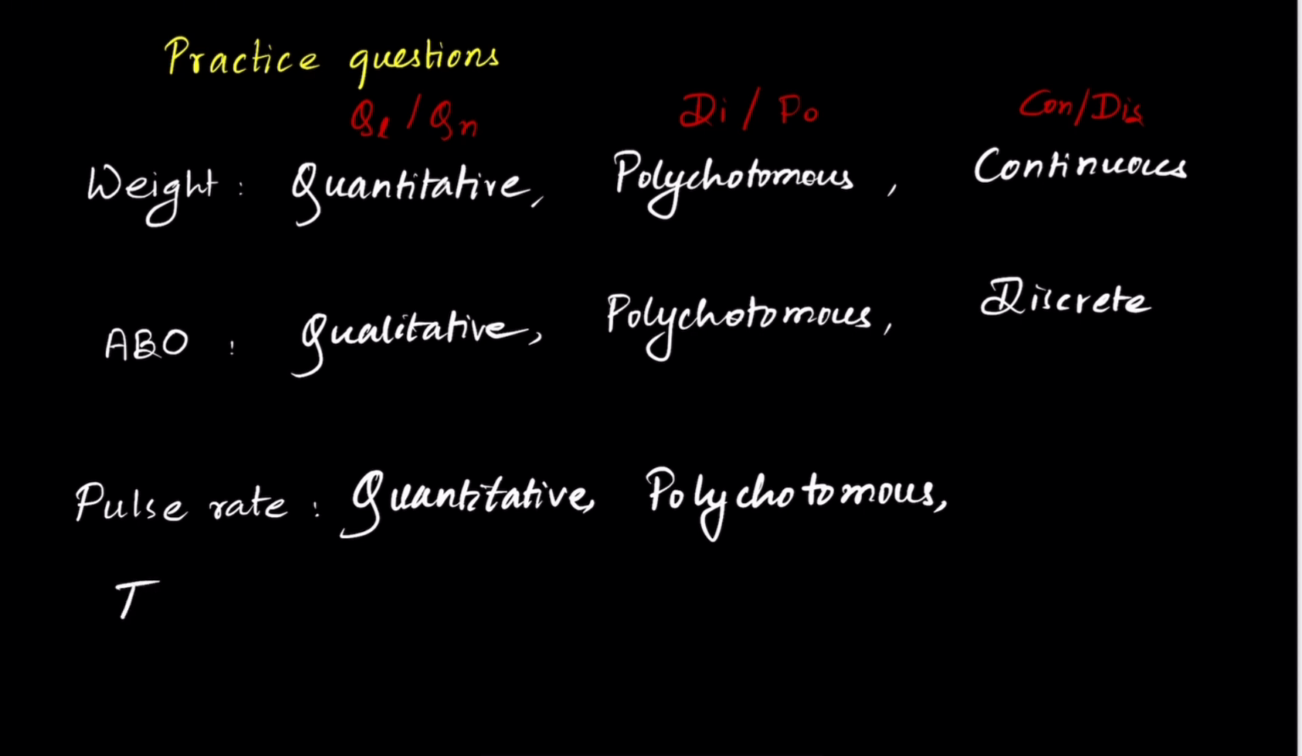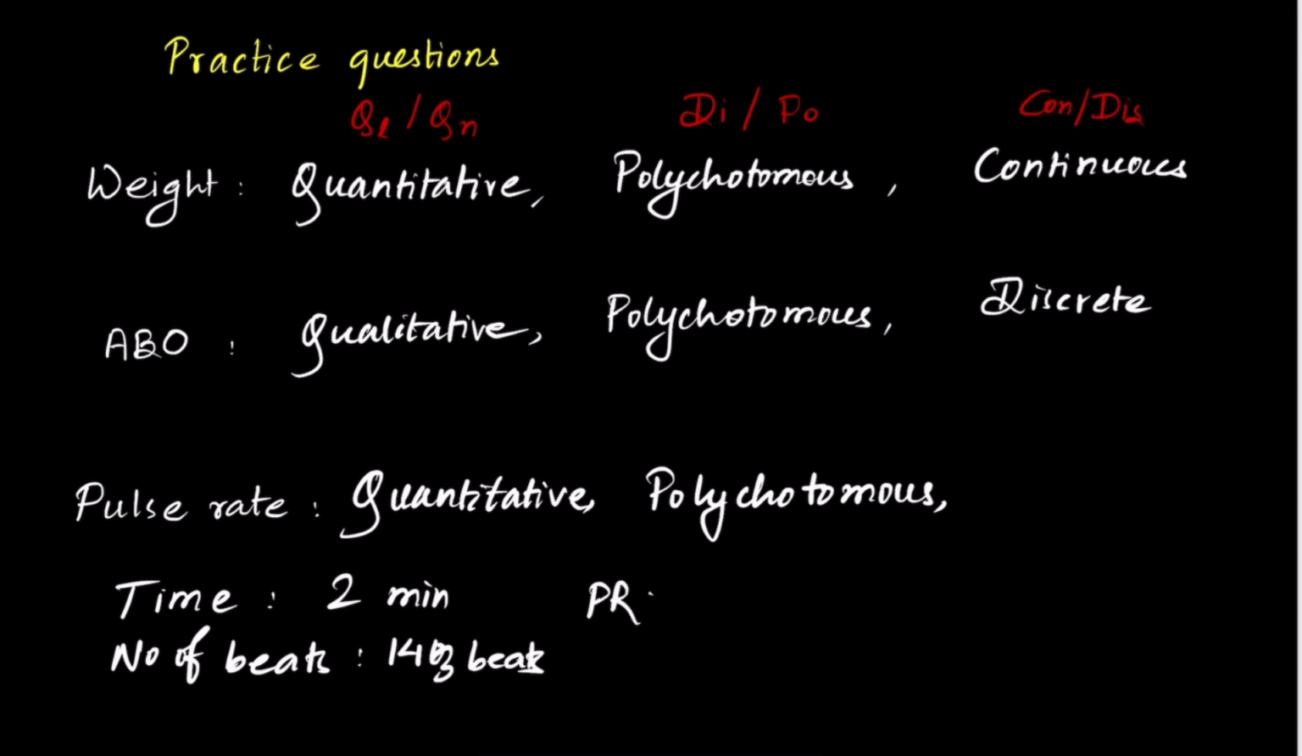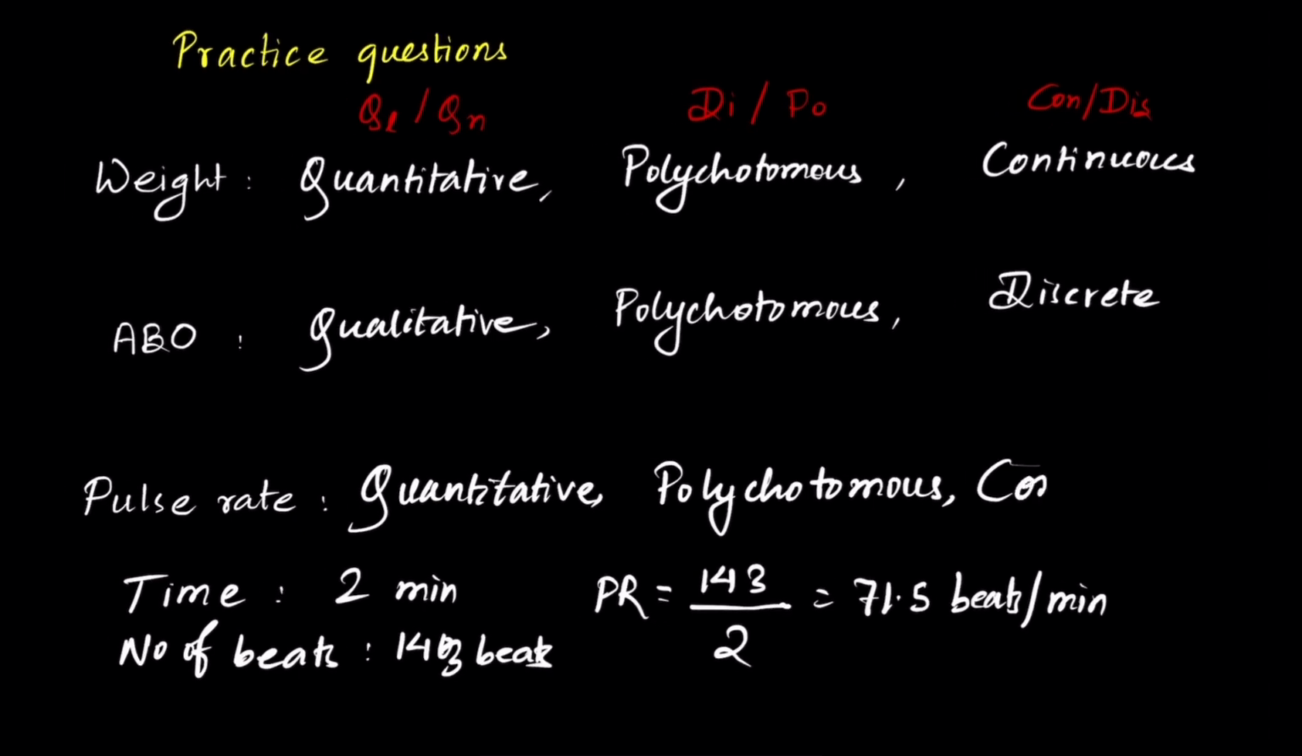Let's say you have taken a time duration of 2 minutes. Under 2 minutes, you measure the number of beats, and the number of beats comes out to be 143 beats. So pulse rate is equal to the number of beats, which is 143, divided by time. So it comes out to be 71.5 beats per minute. So is the value in decimal as well? It is. So it is a continuous variable.